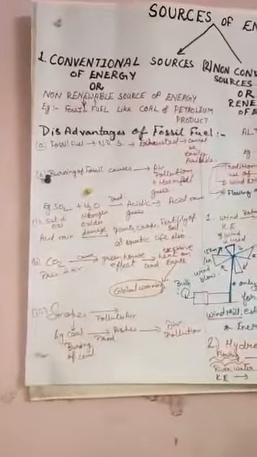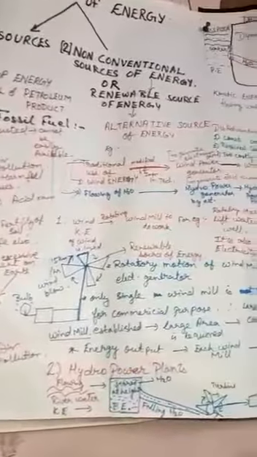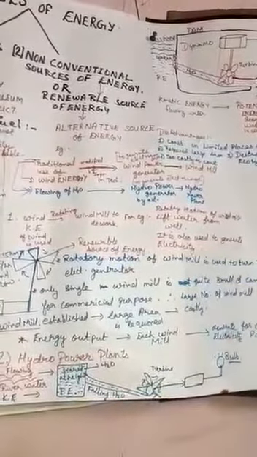So in today's class we have studied non-conventional sources of energy and two examples, the windmill and hydropower plants. Is that clear children? There are some more examples given in your book: biomass, solar energy, tidal energy. You can read and learn how they work. Okay children, I will give some questions and you can relate them to today's topic, so that you can write your notes.